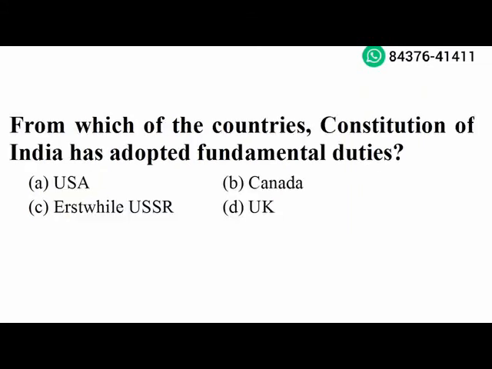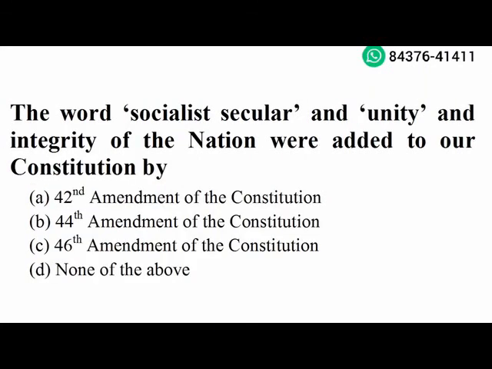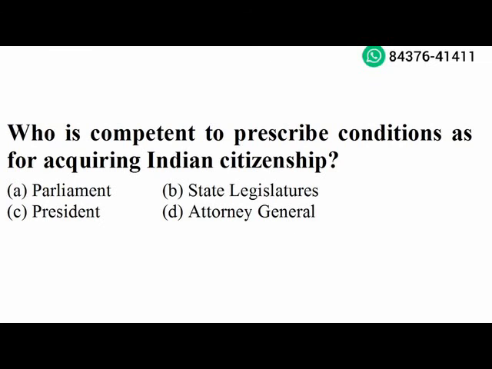Next question. From which of the countries Constitution of India has adopted fundamental duties? USSR. Option C is the right answer. Next question. The word socialist, secular and unity and integrity of the nation were added to our constitution by 42nd Amendment of the Constitution. Option A is the right answer. Next question. Who is competent to prescribe condition as for acquiring Indian citizenship? Parliament. Option A is the right answer.